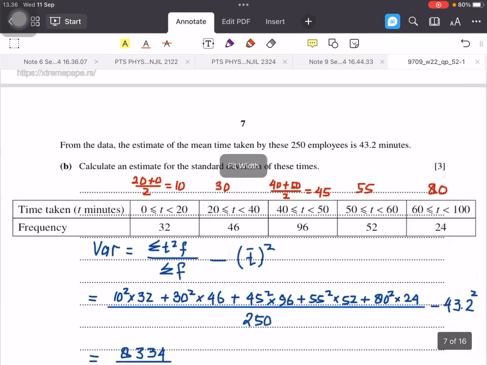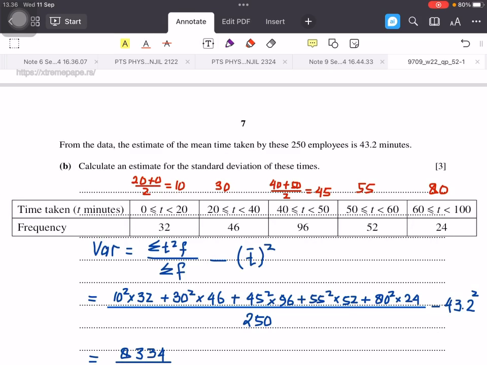For part B, the question asks to calculate the estimate for the standard deviation of these times. But we are given information about the mean already. Actually, to find standard deviation, we need to find the variance. For the variance, we need to find the mean.